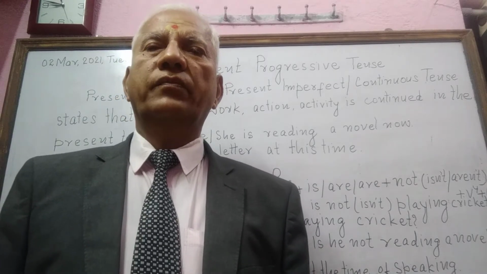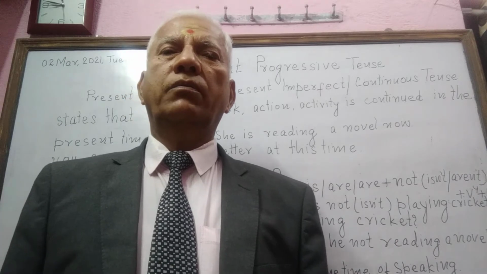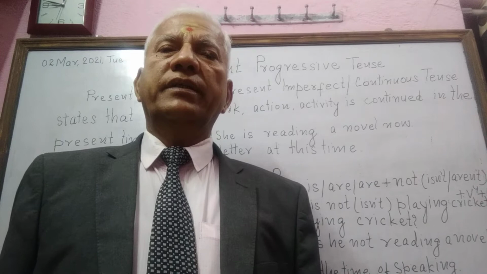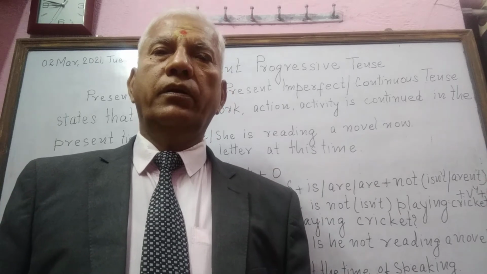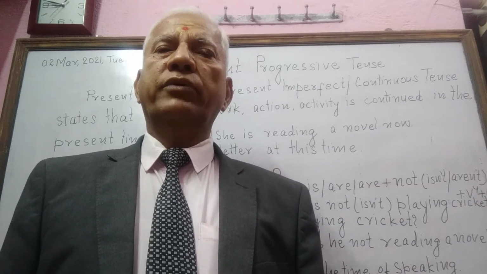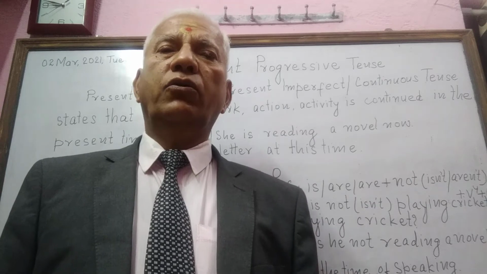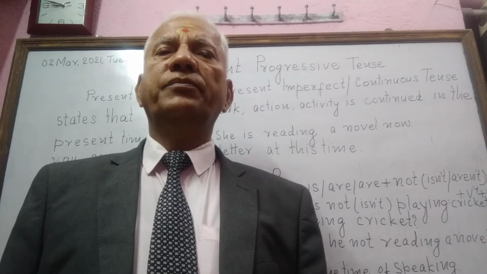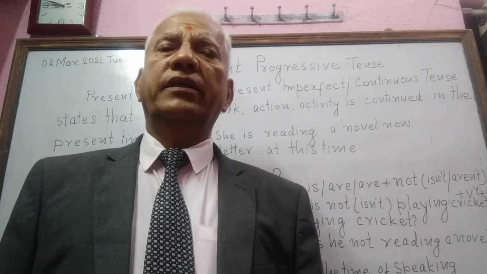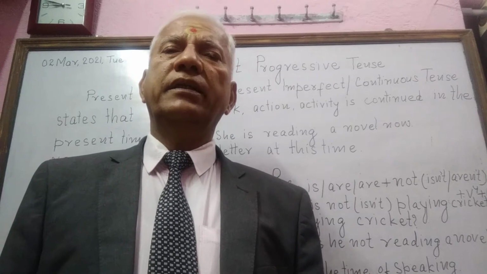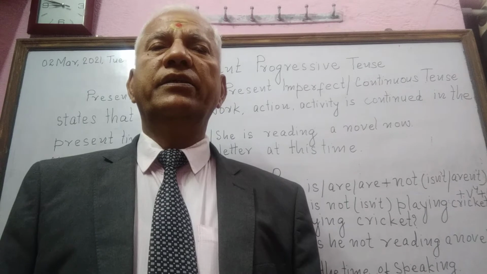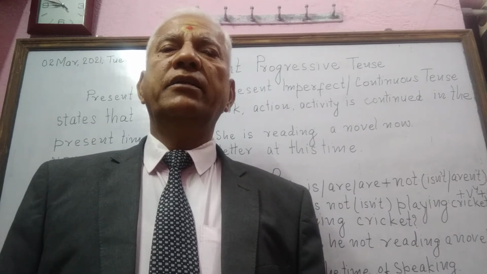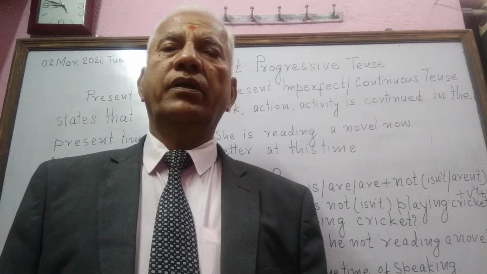I am going to talk about present progressive tense today. Present progressive tense is also known by different names such as present imperfect tense, present continuous tense, and present progressive tense.